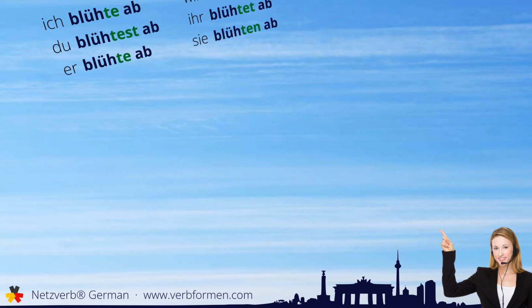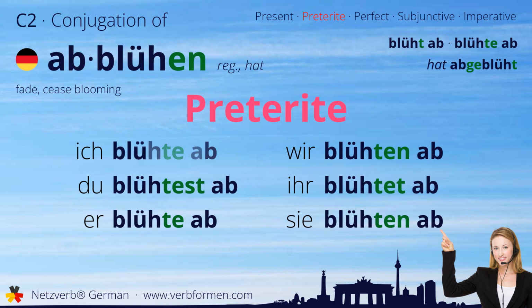Next up is the preterite. Ich blühte ab. Du blühtest ab. Er blühte ab. Wir blühten ab. Ihr blühtet ab. Sie blühten ab.